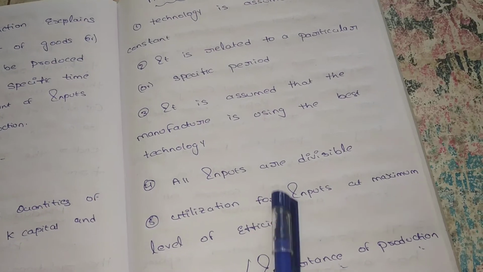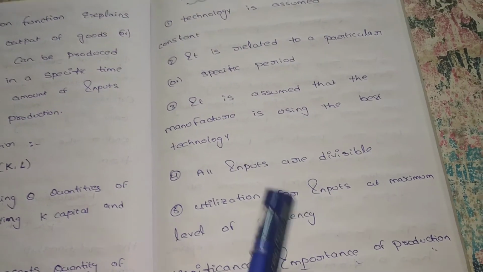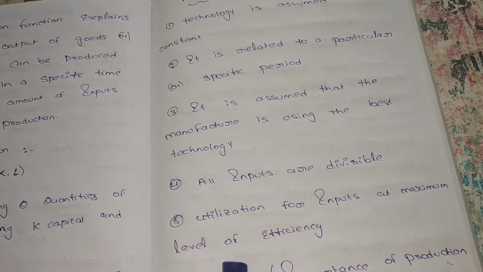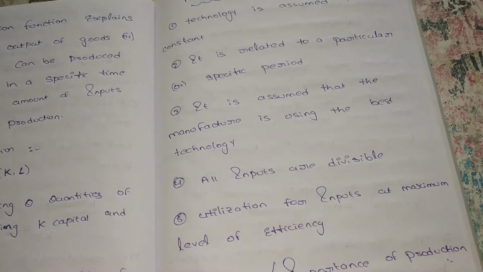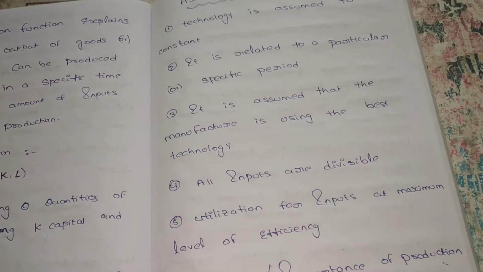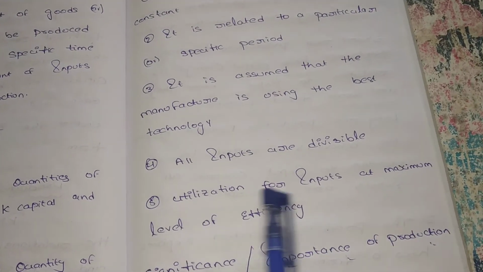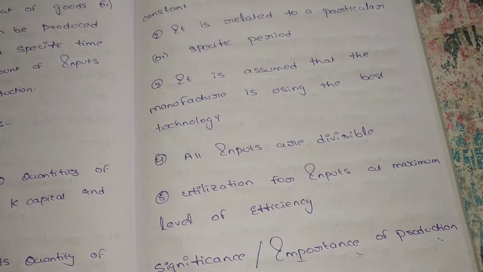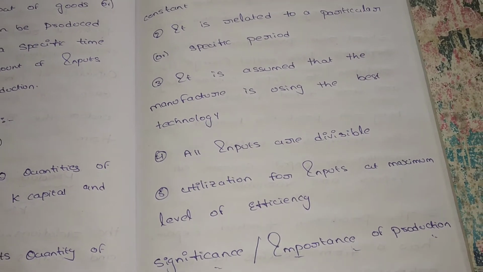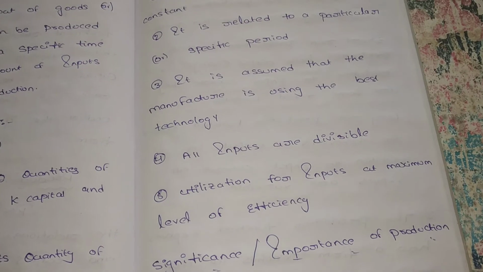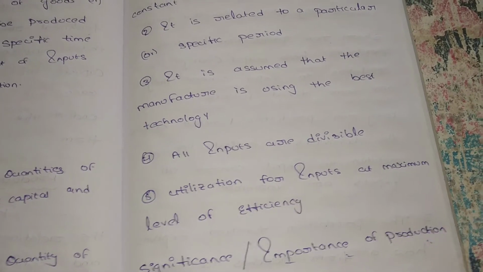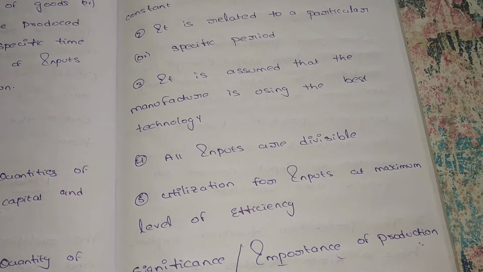Next, all inputs are divisible. Yes, there is a division of labor, capital and land. We can divide each and every factor of production. Next, utilization of inputs at the maximum level of efficiency. While we are giving inputs, we have to utilize them at the maximum level. Each and every input has to be utilized. There is no wastage of resources. So we can say these are the assumptions.